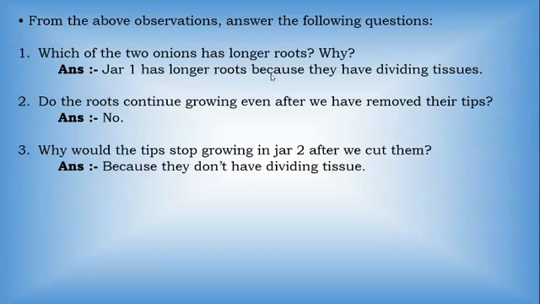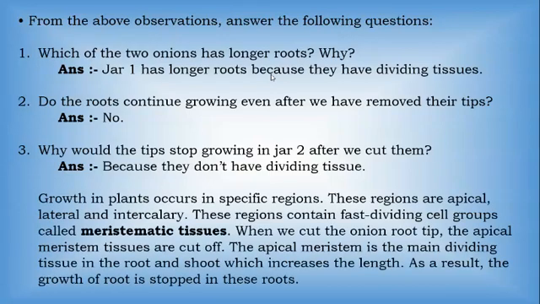Okay, that is called meristematic tissue. So that is not present, hence there will be no growth. So, growth in plants occurs in specific regions. In the differentiation part, we have learned that plant tissue grows in specific regions.